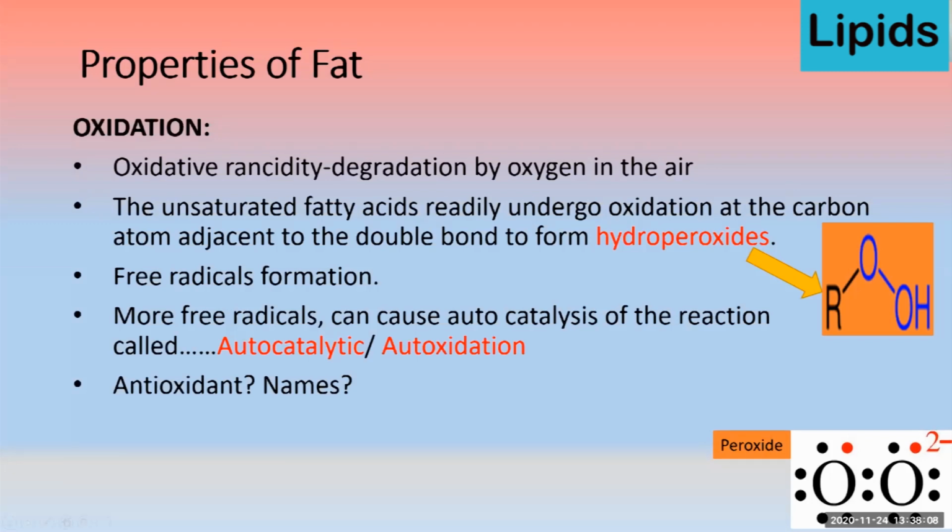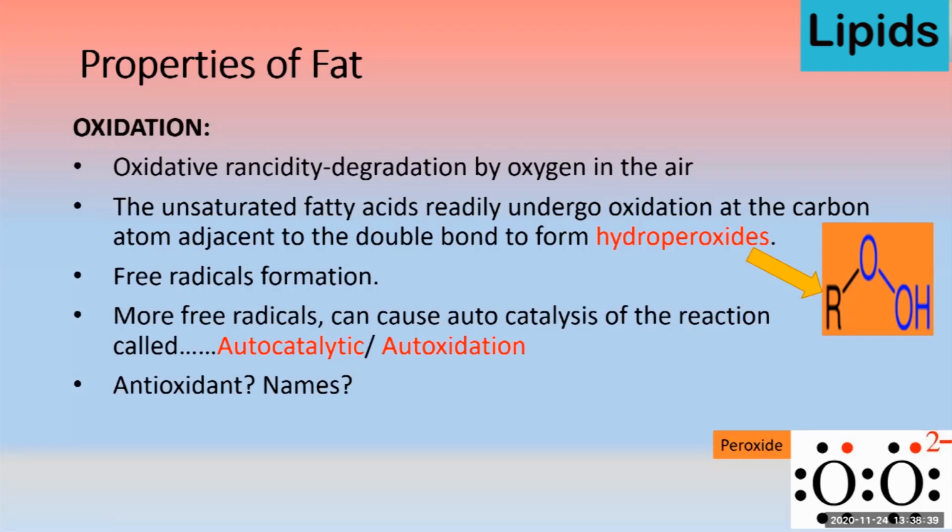So in the market, a number of products are available. I have just put the example of a natural antioxidant, that is vitamin E. If you look at the packing of different types of oils or ghee, it has been written enriched with vitamin E. So basically, that is not an enrichment. Rather, they use that vitamin E as a natural antioxidant.